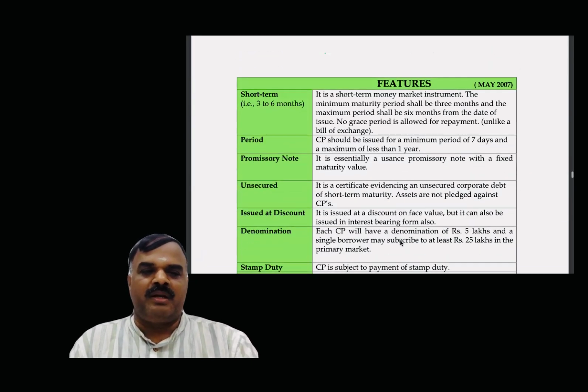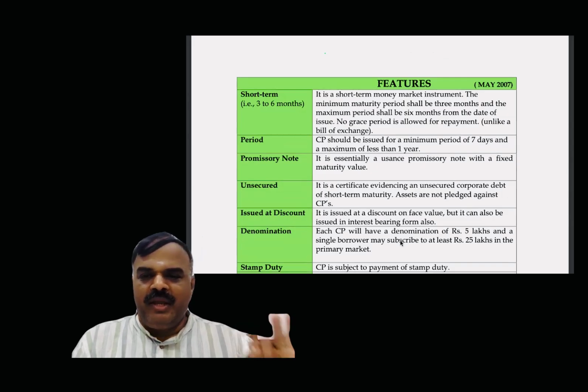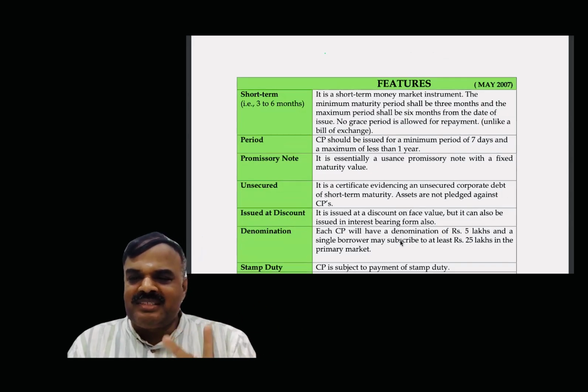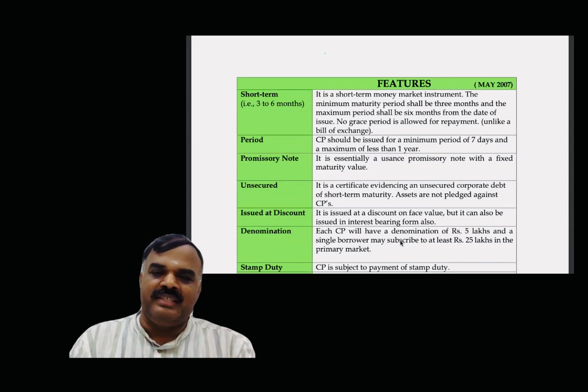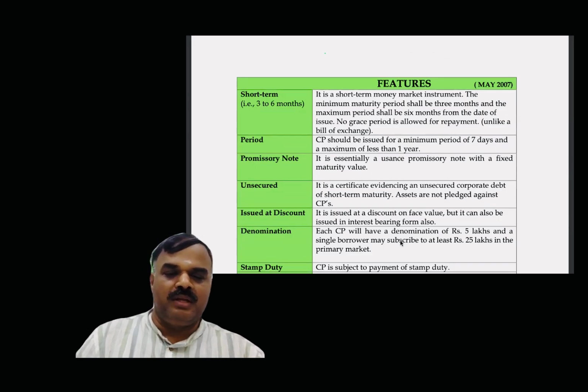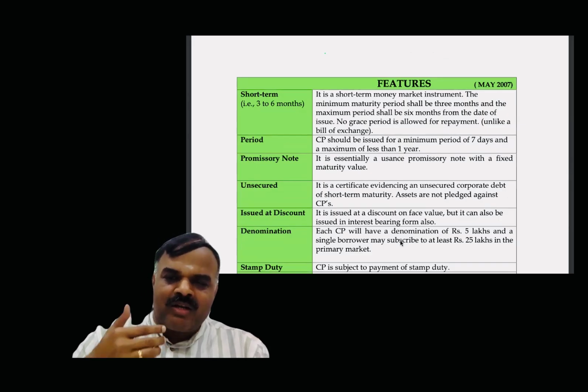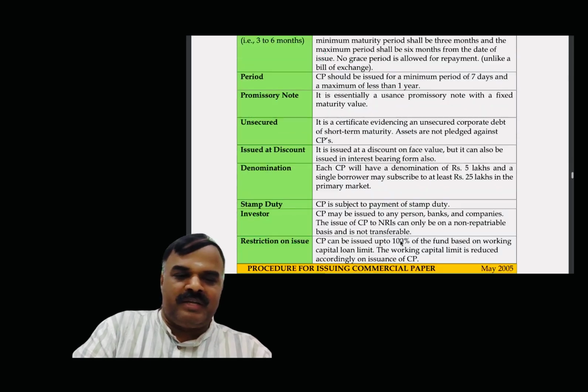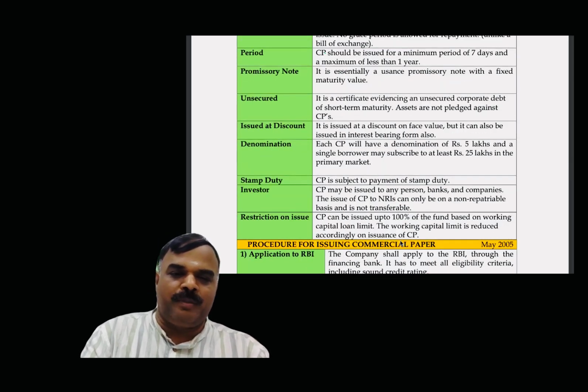Features of commercial paper: it is short term, 3 to 6 months, with a minimum period of 7 days and a maximum of less than 1 year. It is similar to a promissory note, but it is unsecured, issued at a discount, and redeemed at par.